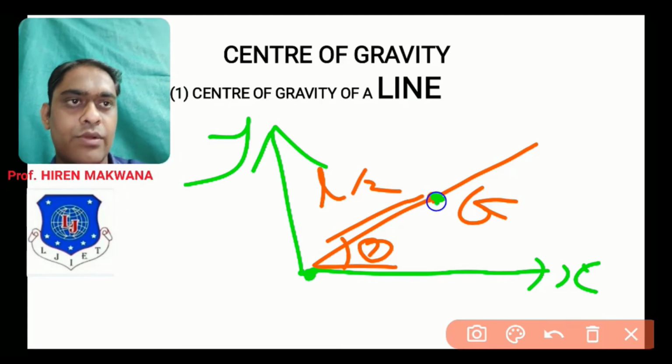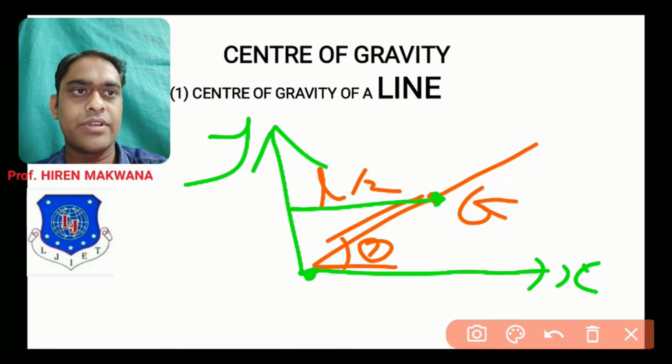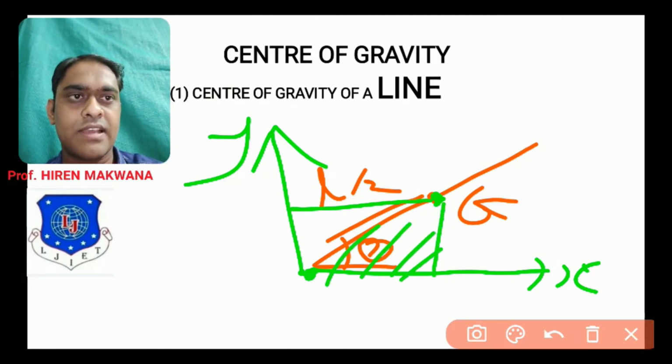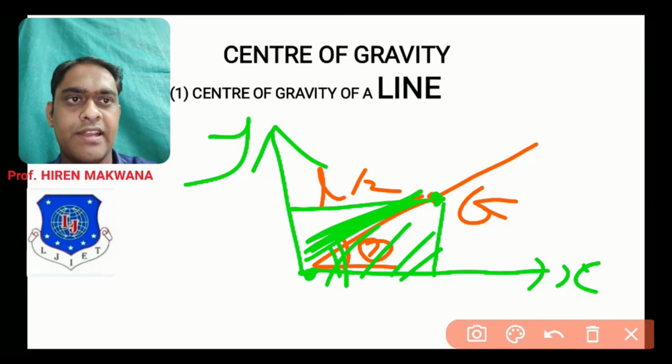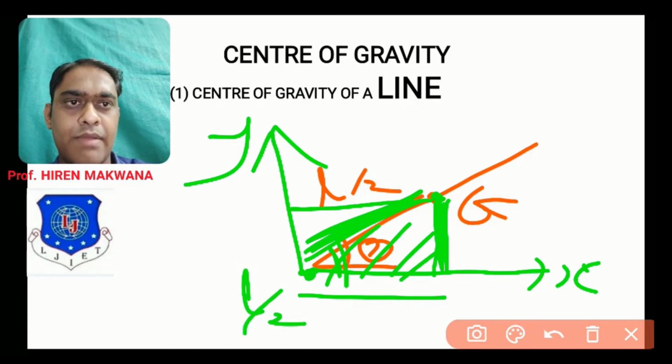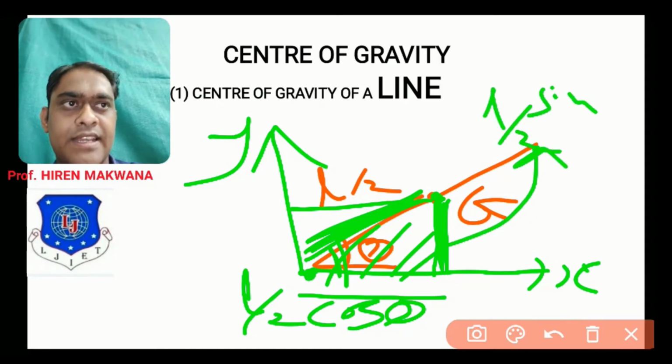Now we have to calculate the coordinates of this center of gravity G. This will be the x coordinate, this will be the y coordinate. For that, concentrate on this triangle. This triangle is a right angle triangle, in which this hypotenuse is L by 2, making an angle theta with horizontal. So what happens with the base and the vertical line? The base will be L by 2 cos theta, while this vertical side will be L by 2 sin theta.